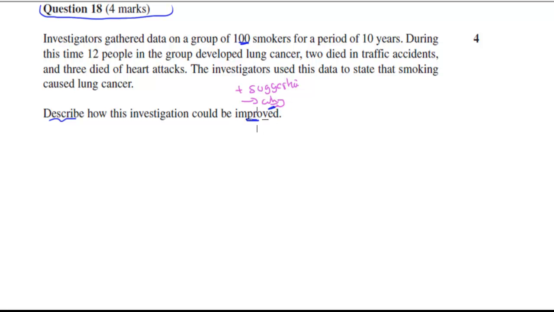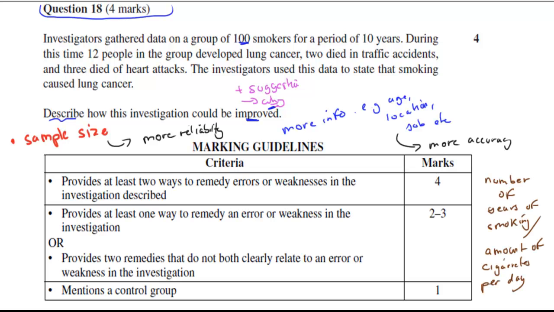So you need to do both the suggestion and the actual why part to get full marks, because to get 4 marks out of 4, you provide at least 2 ways to remedy errors or weaknesses in the investigation described. So you need to actually talk about the error or weakness, and then the remedy. So the remedy is the improvement. So talk about the error and then how you improve it. That's your 4 marks. So for every one that you mention, both the error and the remedy, you get 2 marks. If you do only the remedy, you get 2 out of 4. If you do only the weakness, you get 2 out of 4. If you combine the two, you get 4 out of 4.